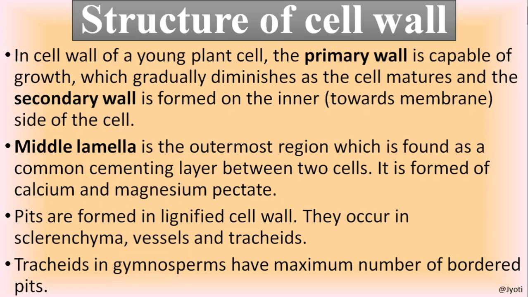And very important, children, you have to remember, it is formed of calcium and magnesium pectate. Besides that, the cell wall may have pits wherever the cell wall is made up of lignin. The lignified cell walls are present in sclerenchyma, the vessels and tracheids of xylem. They have pits. The tracheids in gymnosperms have the maximum number of pits.